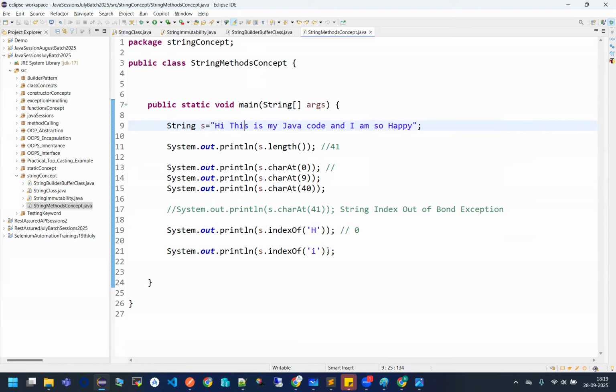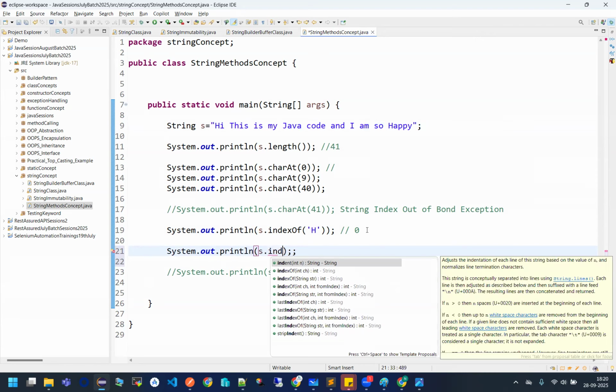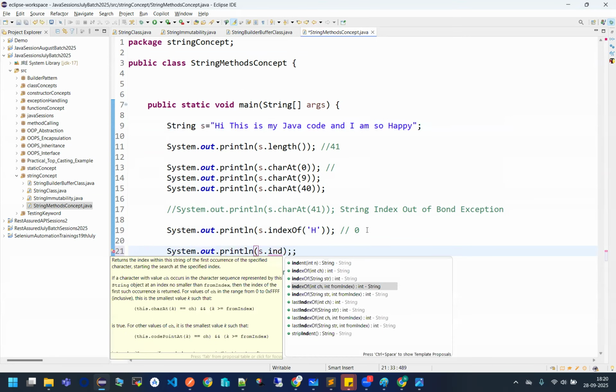See, there is a way. What is the way? First of all, see this method. You can give s dot indexOf, and can you see this?